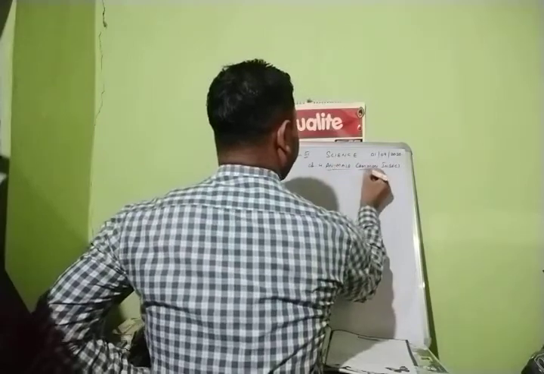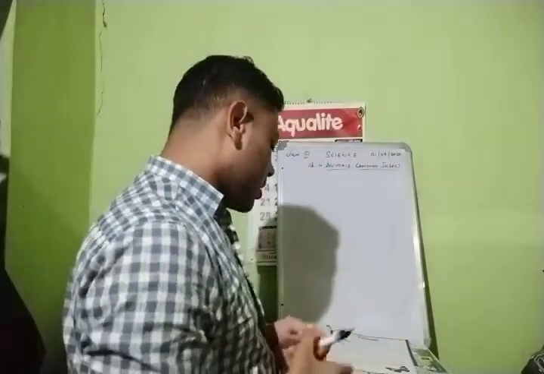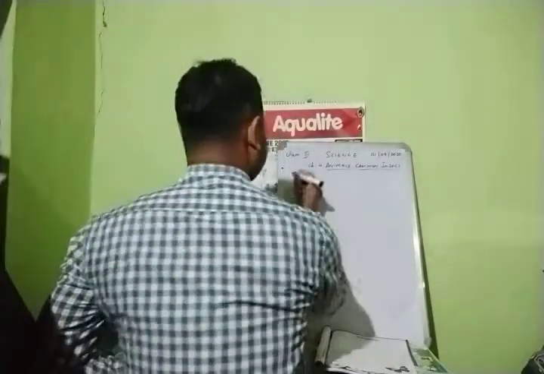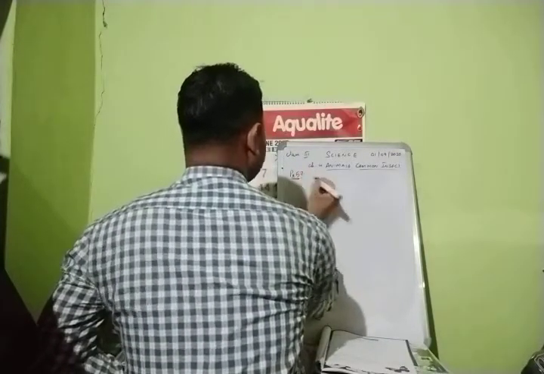Right? So today we are going to do the crossword sheet, which is in your page number 57. Just go through that page, okay? Page number 57. There is one crossword.